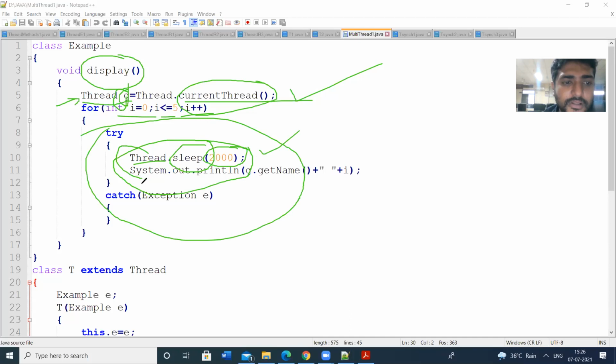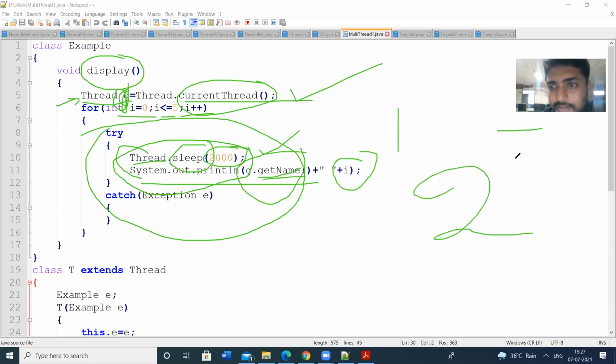The syntax, you know. Next I am printing the i value along with the thread name. getName is the method used to display the thread name, so g.getName. G will hold the current thread value. Suppose the current thread value is 1, then thread 1. If the current thread value is 2, thread 2. Like that, the program will execute. So this is the logic.